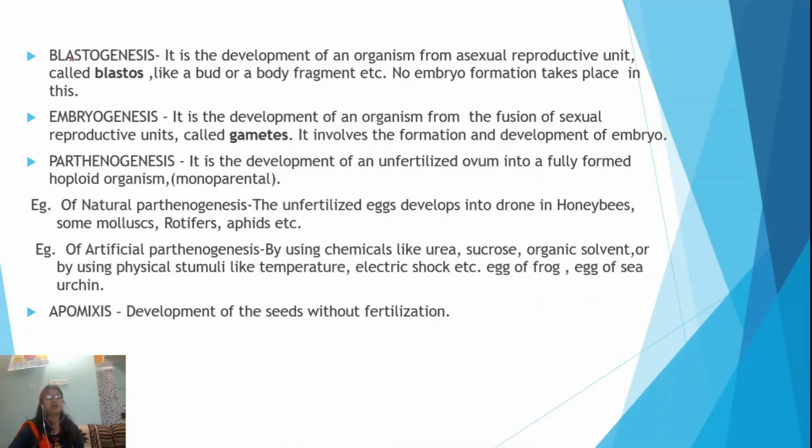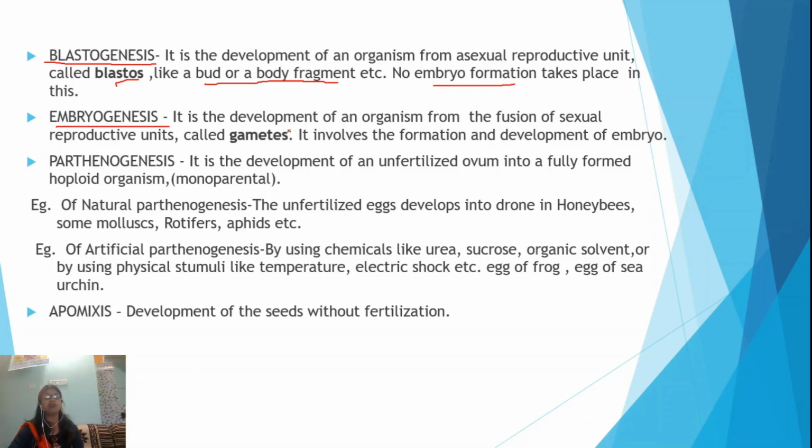Some other terminologies are, first, blastogenesis. Blastose are the asexual reproductive units which undergo development of a new individual. That means when the organism develops from an asexual reproductive unit, for example buds, some body fragments, some body parts, etc., without formation of an embryo, then it is known as blastogenesis, and those reproductive units are known as blastose.